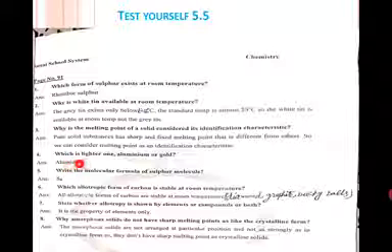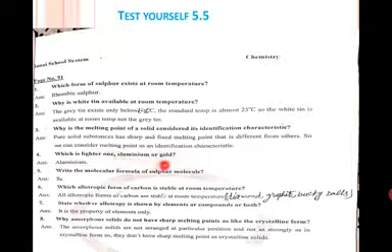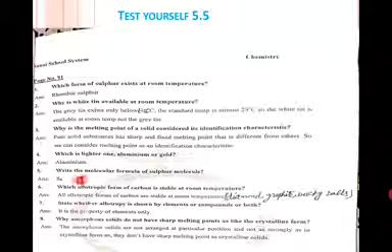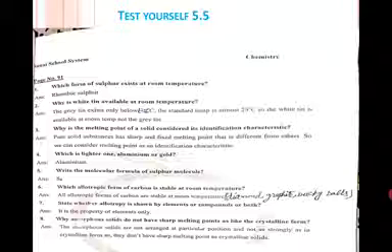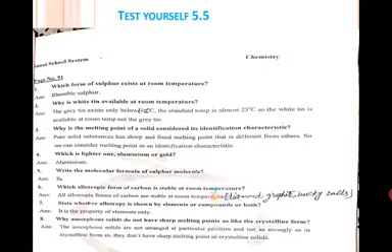Question number 4. Which is lighter, aluminium or gold? Answer is aluminium. Question 5. Write the molecular formula of the sulfur molecule. S8. Question 6. Which allotropic form of carbon is stable at room temperature?